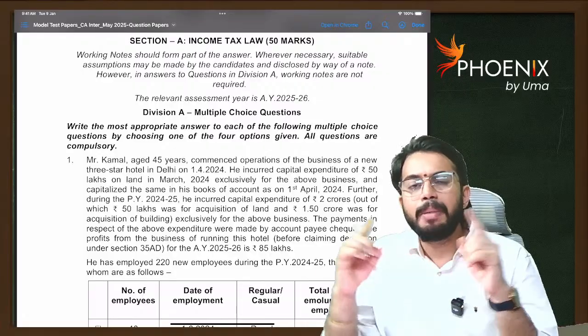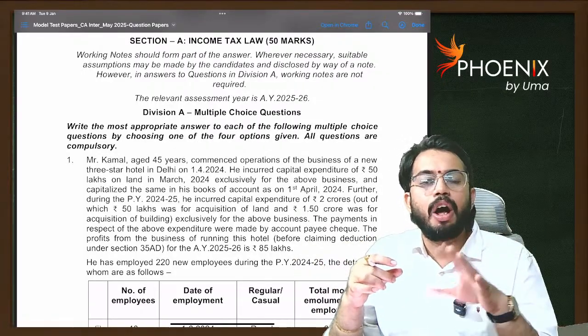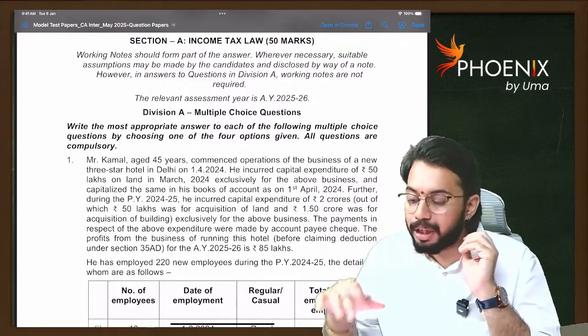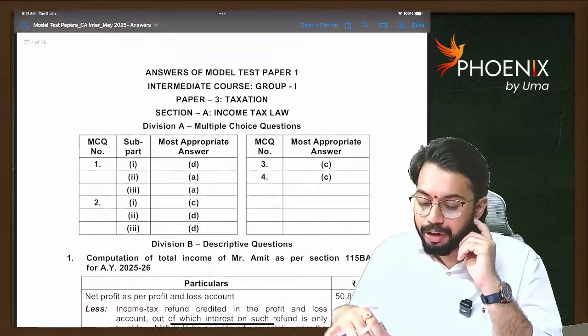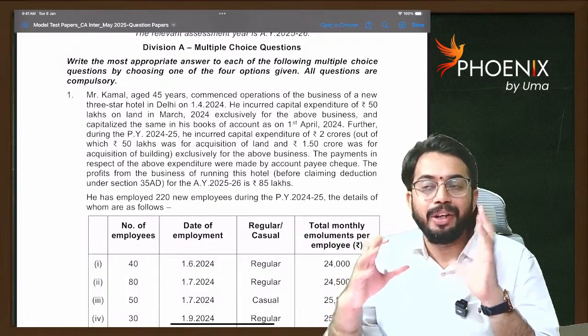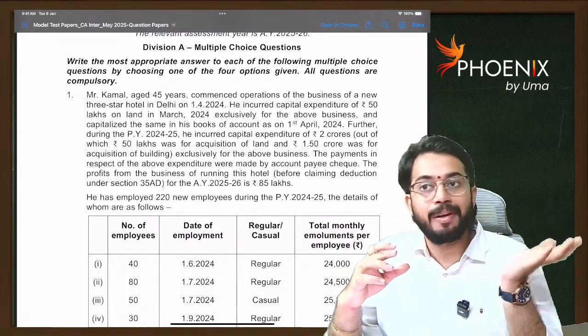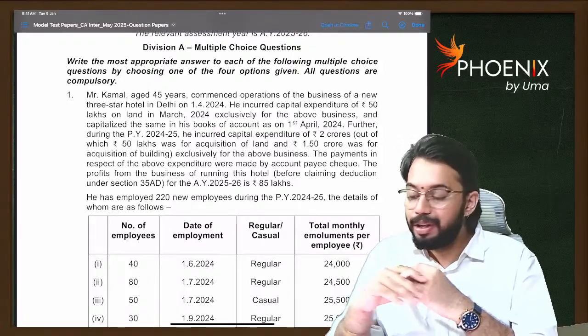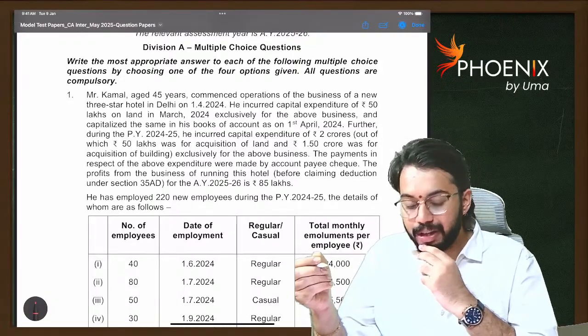It is framing questions from nooks and corners of the concept. You can see whatever MCQs and whatever questions are there. After reading, you will fumble. You will think, okay, is this question from this concept? In that way, ICAI is framing all the questions. So you have to be very careful.